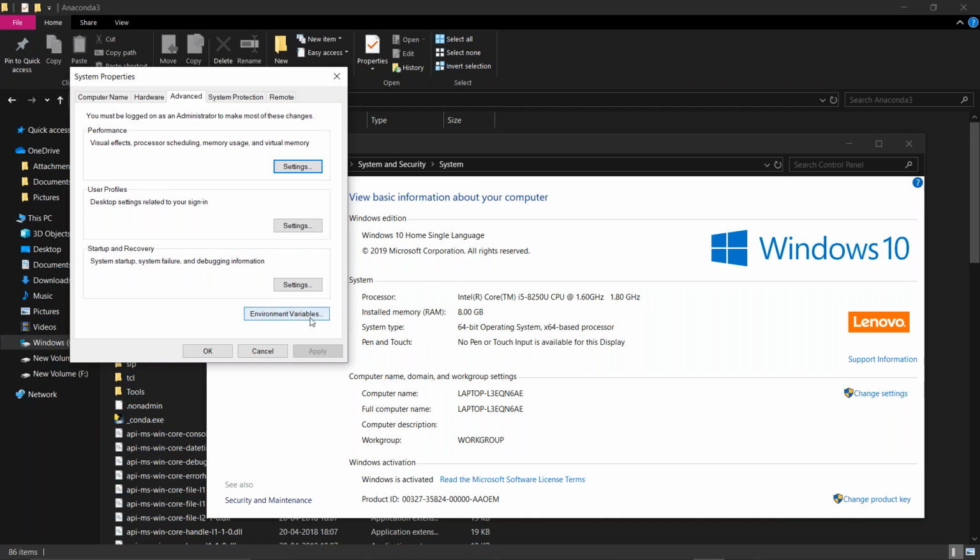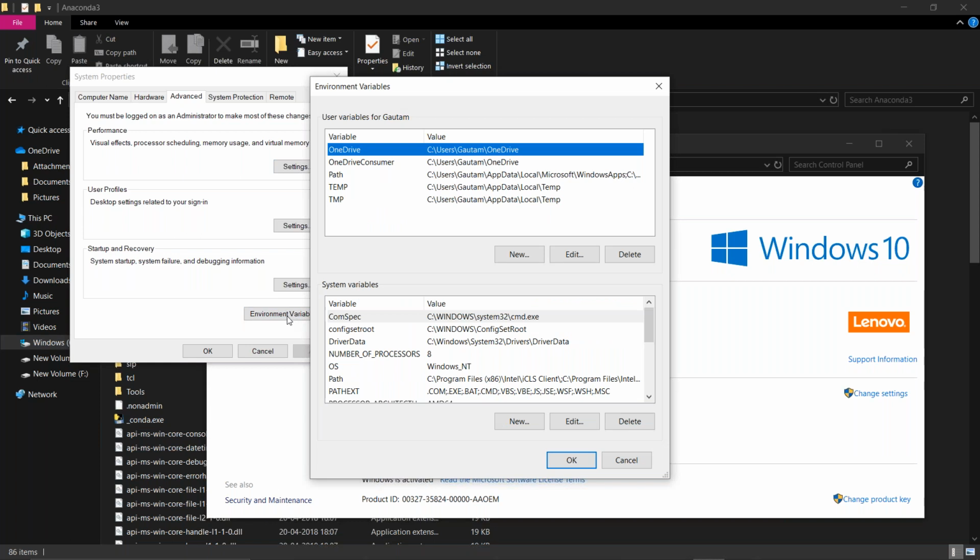Now in the environment variables, what happens is, you might be writing your codes in some other folder, but the application of that code, you can say Anaconda, may be in some other folder. On that occasion, if you set the environment variable, it doesn't matter where the Anaconda path is. If you execute the code from any other folder, it will take you to that particular path. So this is what environment variables help us to do.